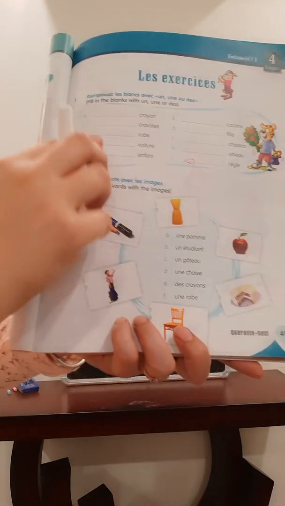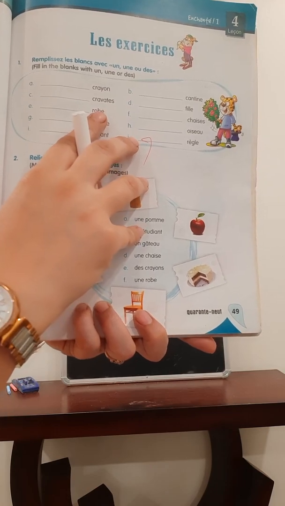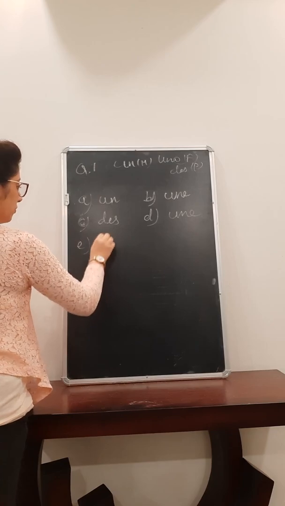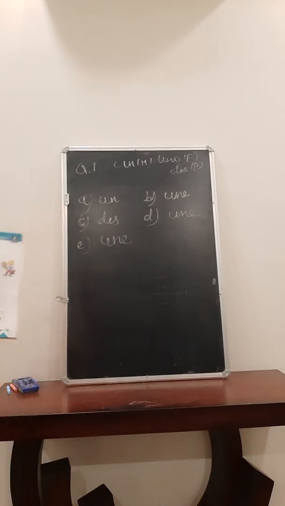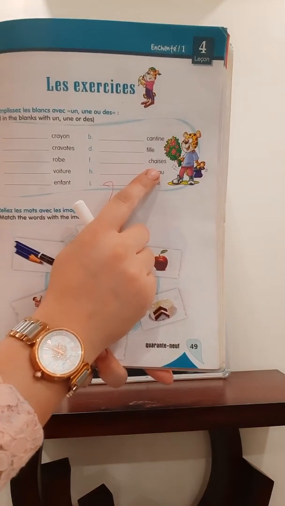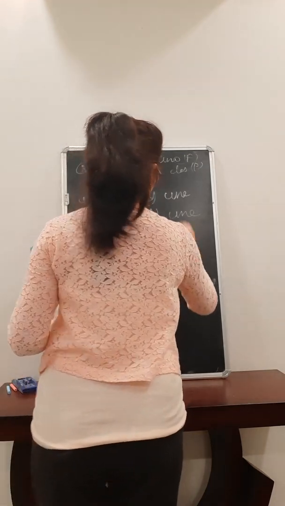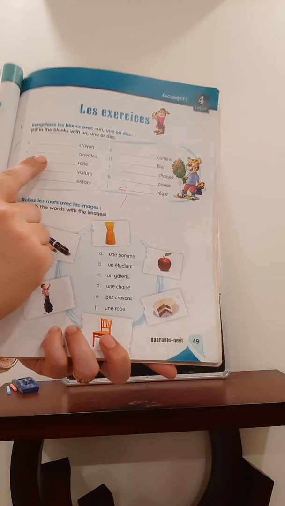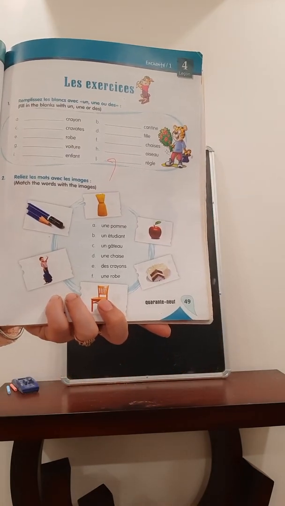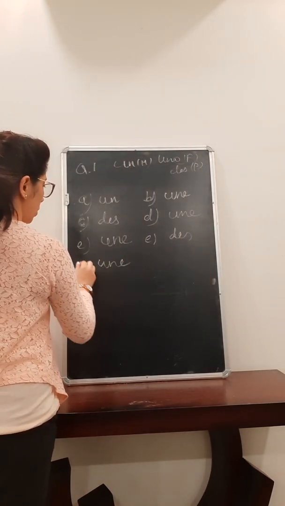Now E part, a robe, a feminine dress. It is feminine. So une. Then chaises. It is plural. Chaises is plural. So you have to write des. Then we have voiture. Voiture, car. Car is feminine. Une voiture.